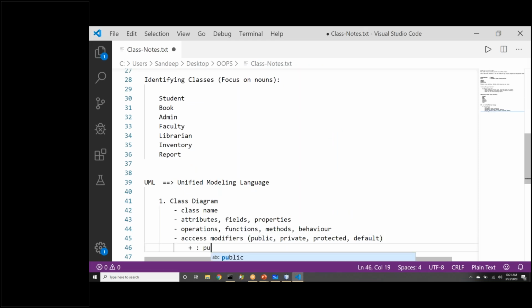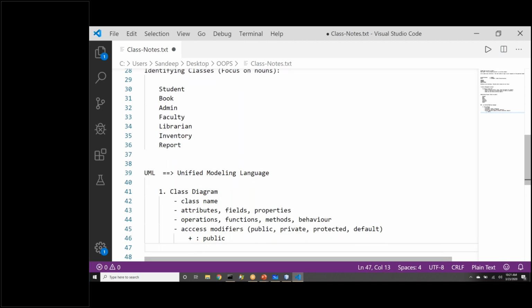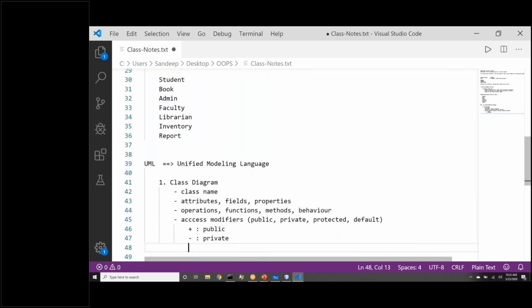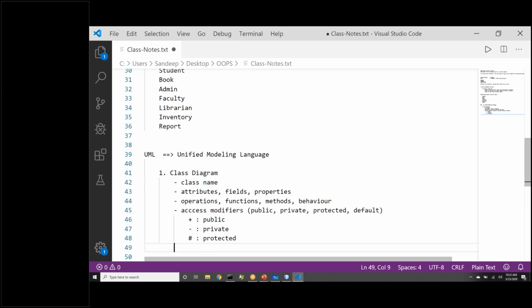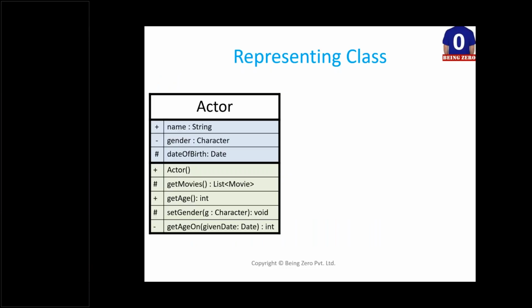What should be for private? So minus is for private, and then leftover we know is for protected. So hash stands for protected, right? So this is now complete information about a class diagram. And now if we go and look at this class diagram, we can see some details. We can say, hey, actor is a class. This class has a property, an attribute name. Each actor will have a name. And right now we are saying that name is public and the data type of the name is string.